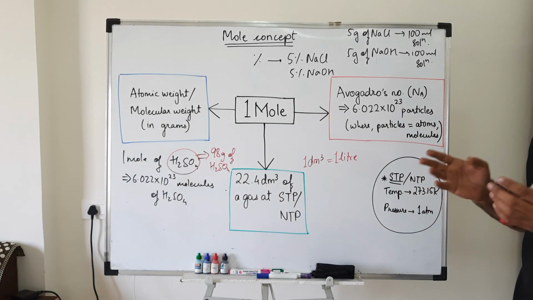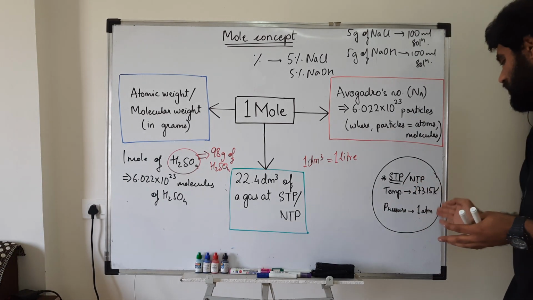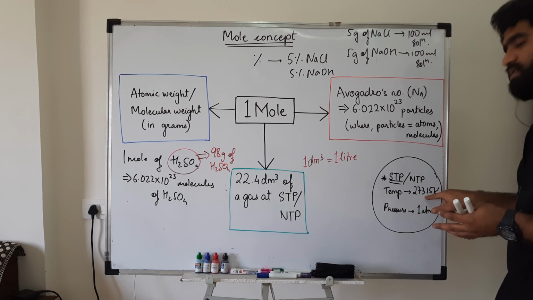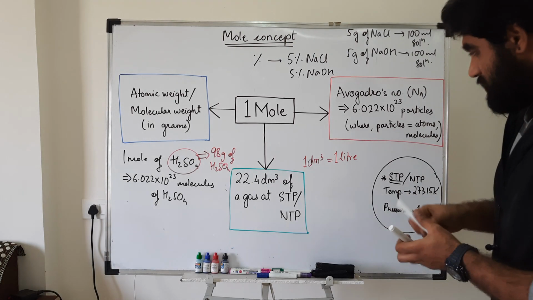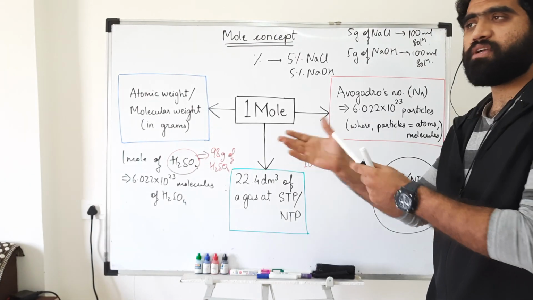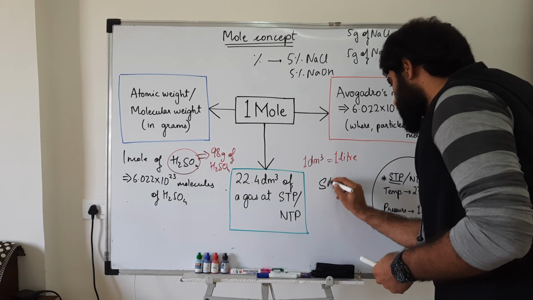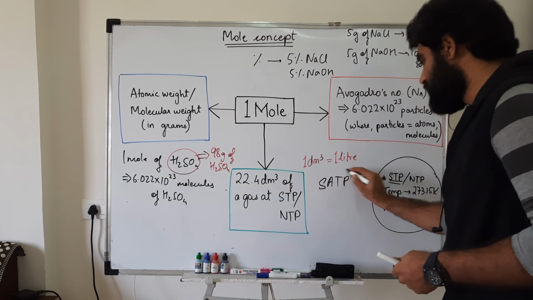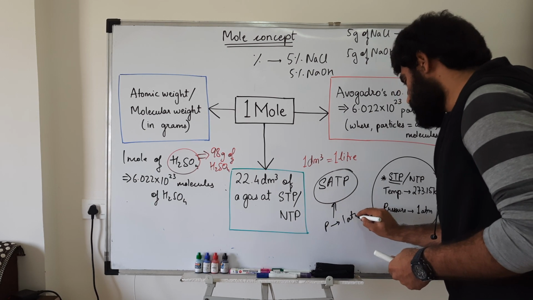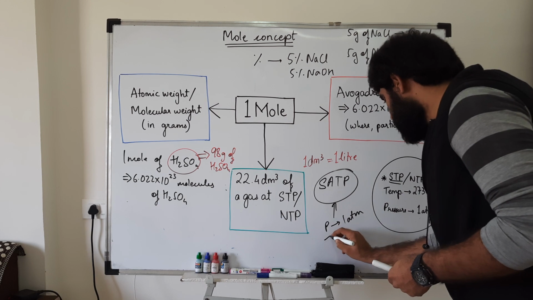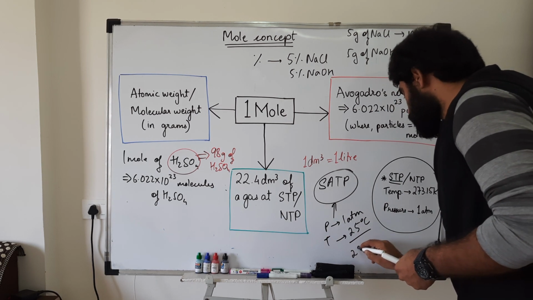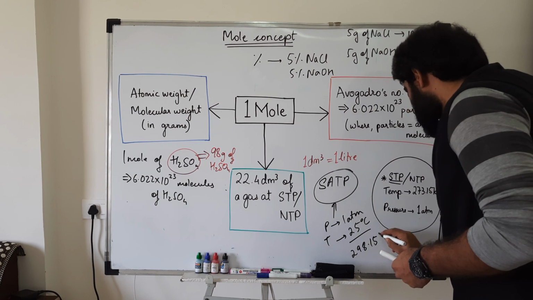Generally, in laboratory conditions, these conditions are not practically possible. A pressure of 1 atmosphere is possible, but that temperature is not. Therefore, we generally use standard ambient temperature and pressure, in which the pressure remains the same at 1 atmosphere, but the temperature changes to 25 degrees Celsius, which is equal to 298.15 Kelvin.